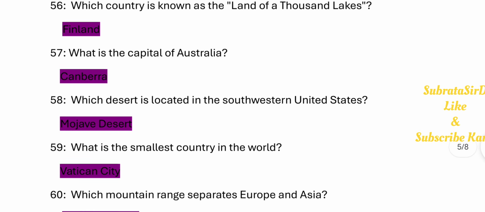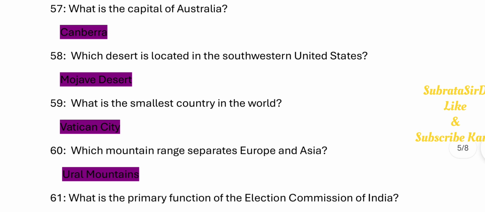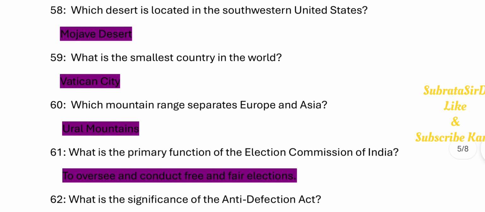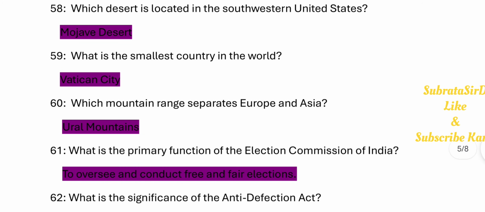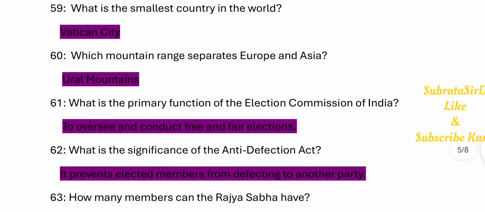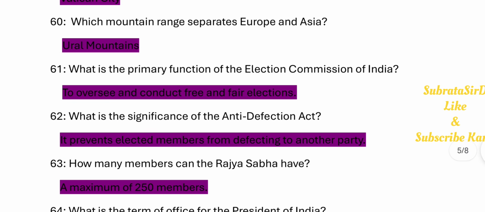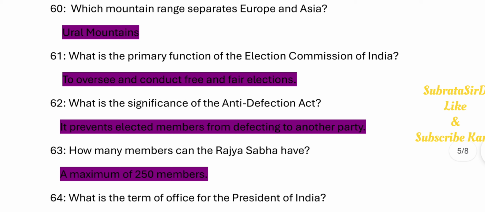57. What is the capital of Australia? Canberra. 58. Which desert is located in the southwestern United States? Mojave Desert. 59. What is the smallest country in the world? Vatican City. 60. Which mountain range separates Europe and Asia? Ural Mountains. 61. What is the primary function of the Election Commission of India? To oversee and conduct free and fair elections.